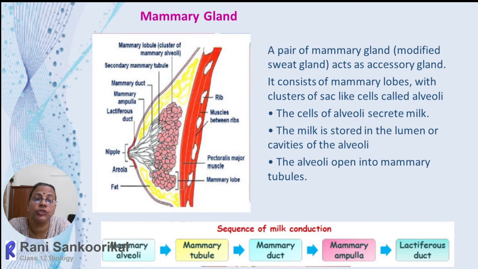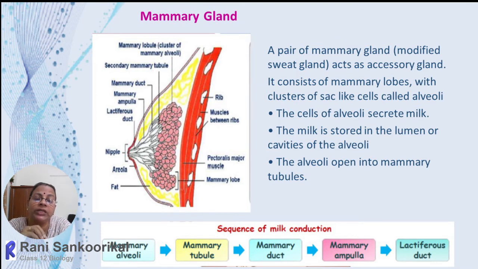Then many mammary tubules finally reach a major duct called the mammary duct. Down here I have given the sequence. This mammary duct opens into a bulged space called the mammary ampulla, and this mammary ampulla leads into the lactiferous duct, which opens out through the nipple by an opening. Through that only the milk will be ejected.